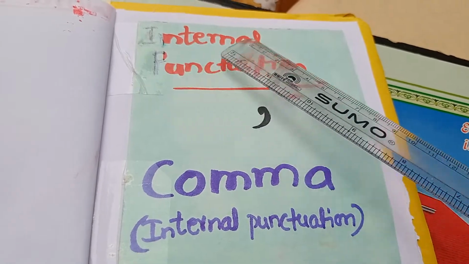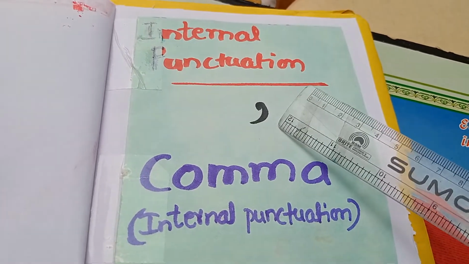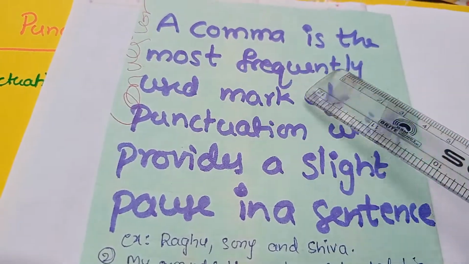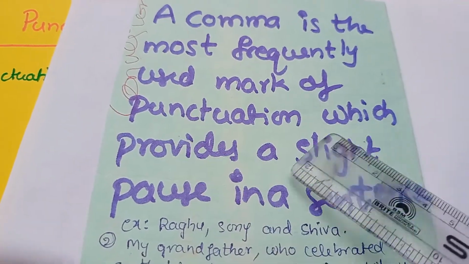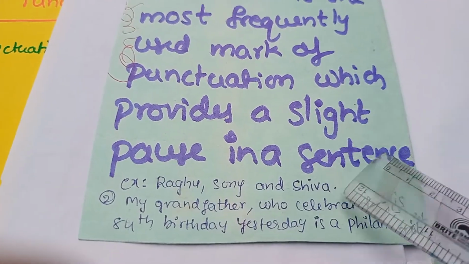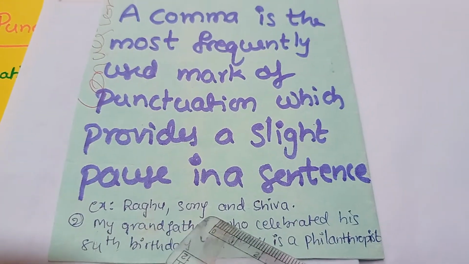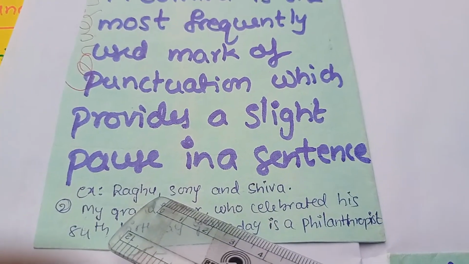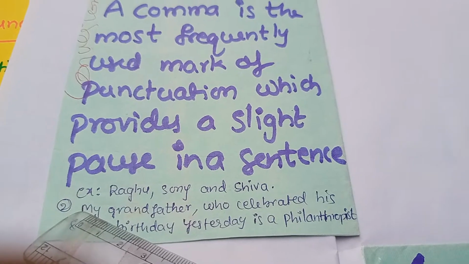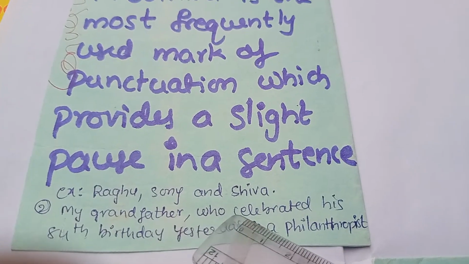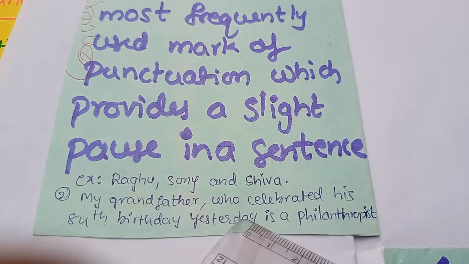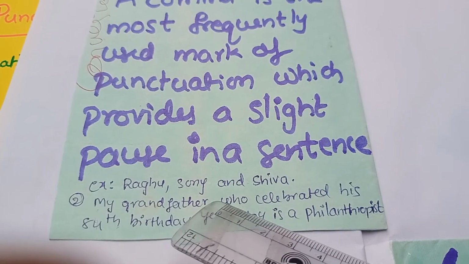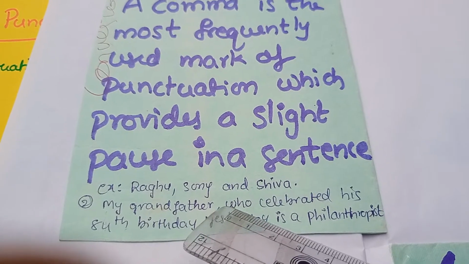Now learn more about internal punctuation marks. First one, comma. The comma is the most frequently used mark of punctuation, which provides a slight pause in a sentence. For example, Raghu, Soni and Shiva. So here, for a slight pause, we have to use a comma. Next example, my grandfather, who celebrated his 84th birthday yesterday, is a philanthropist. So to show a slight pause we have to write commas here.